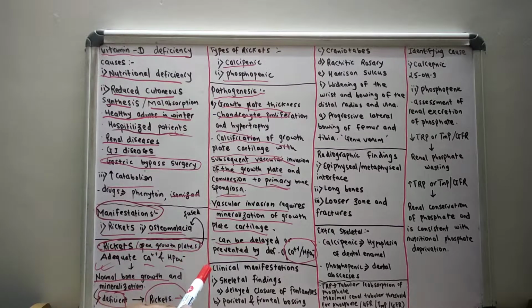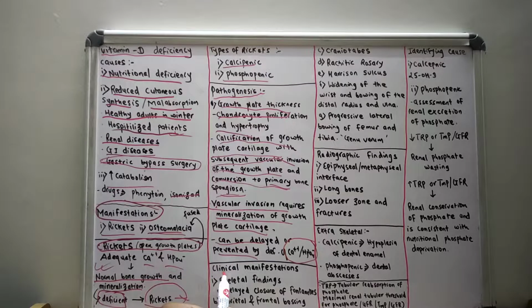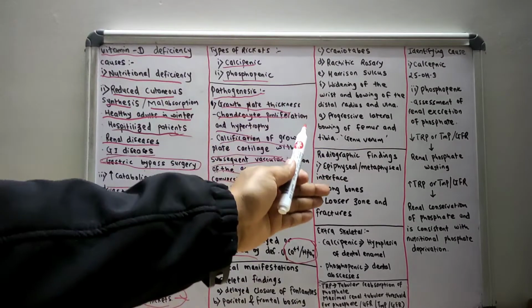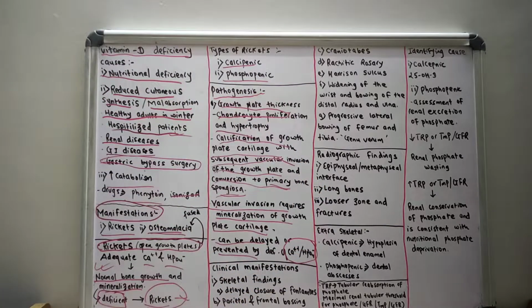Now let us discuss the various clinical manifestations. We can categorize them into skeletal findings, radiographic findings, and extra skeletal findings. In the skeletal findings, there will be delayed closure of the fontanelles. There will also be parietal and frontal bossing.